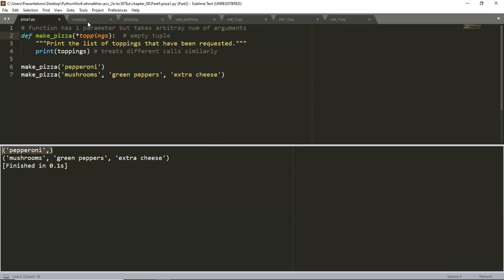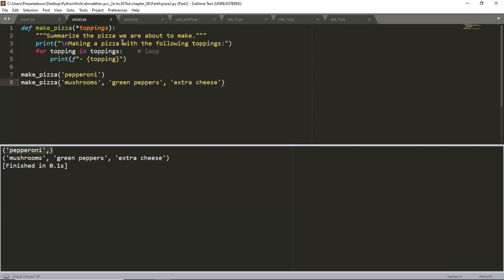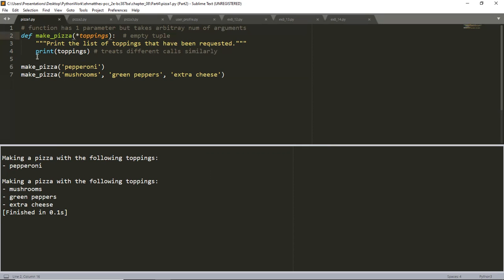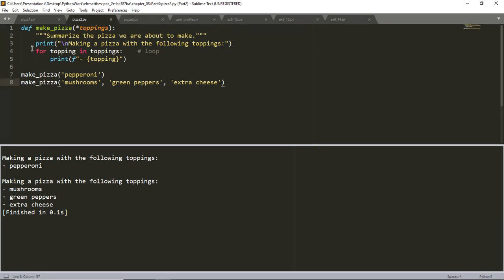So let's look at the next example on here. I'm going to go ahead and run it. So basically this is the same as the one before, except we're using a for loop. Before we simply printed the tuple, right? In this one, we're looping through it, and then we're printing each topping in toppings. This time we get the ability to have a customized statement.